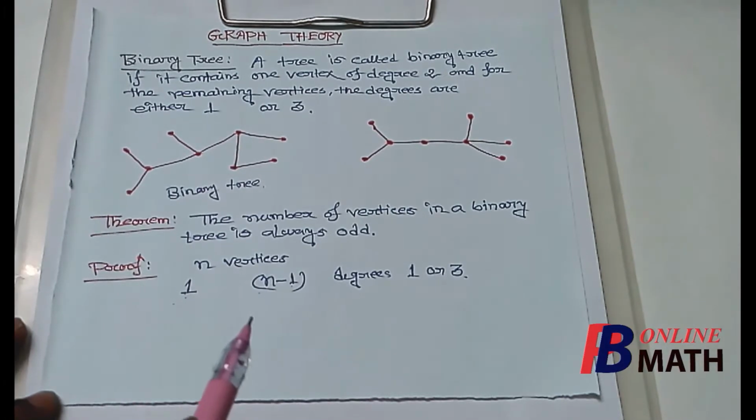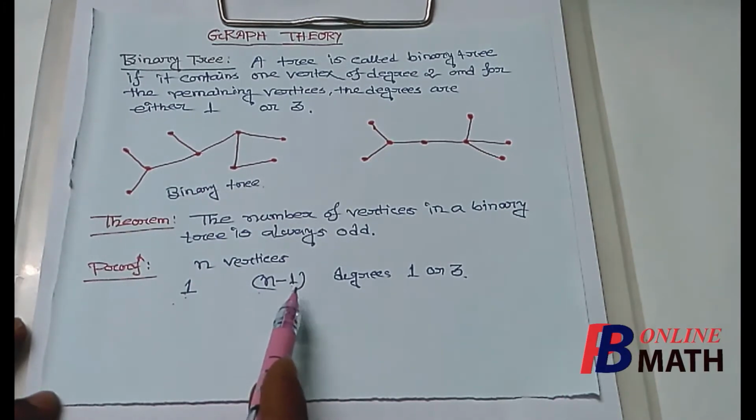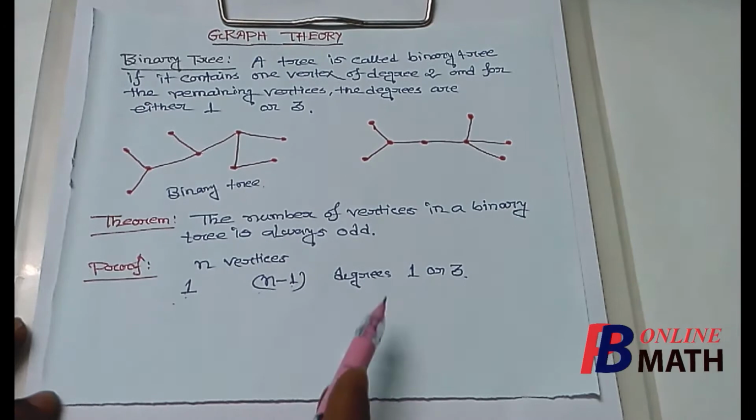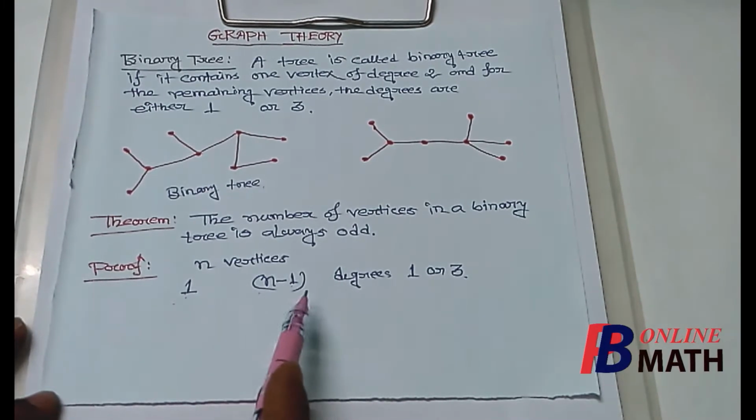And we know from a previous theorem that a graph contains an even number of vertices having odd degree. Here we find that this tree contains n minus 1 vertices having odd degree. So by that theorem, this number must be even.